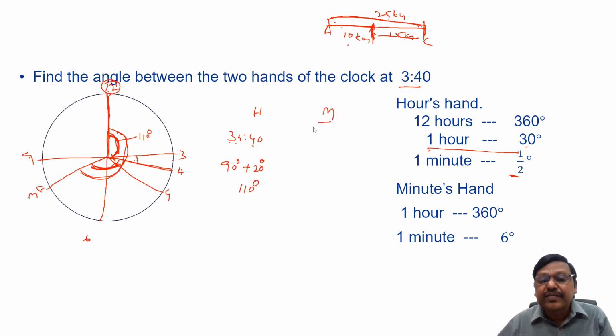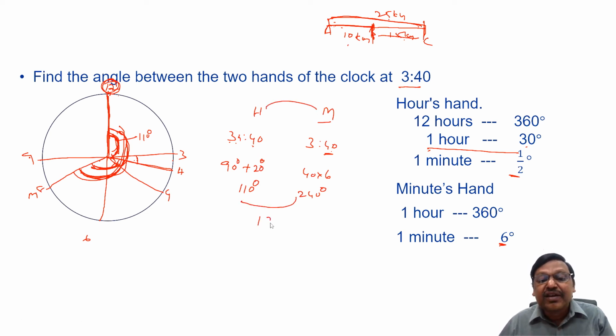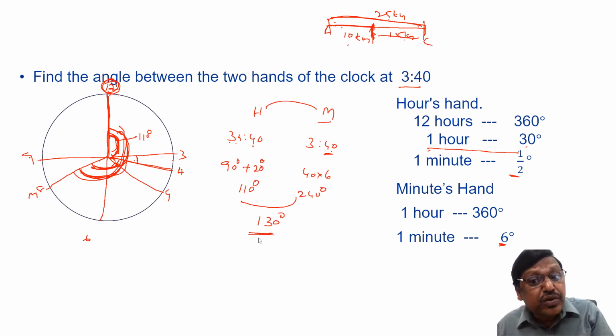What about the minute hand? At exactly 3 o'clock, it will be on line 12. At exactly 2 or 3 or 4, whenever at the stroke of an hour, the minute hand will be on line 12. In the next 40 minutes time, every minute it moves 6 degrees. It has moved from here to here. Every minute 6 degrees, 40 times 6, 240 degrees it moved. This is 240, this is 110, so what is the angle between the two hands? 130 degrees.